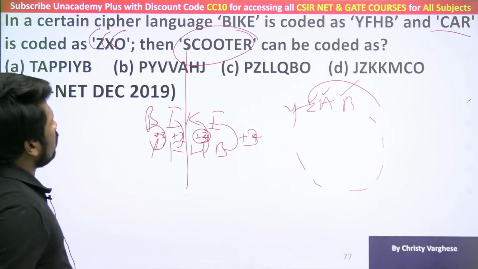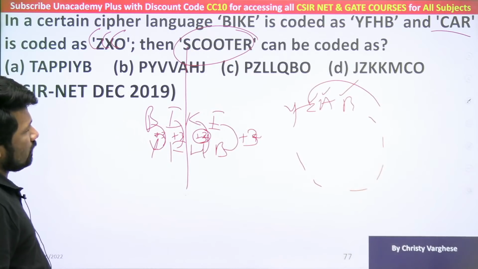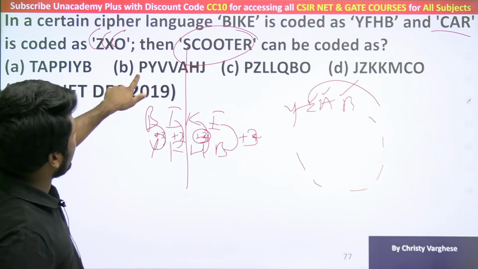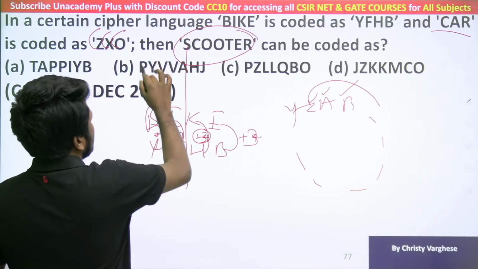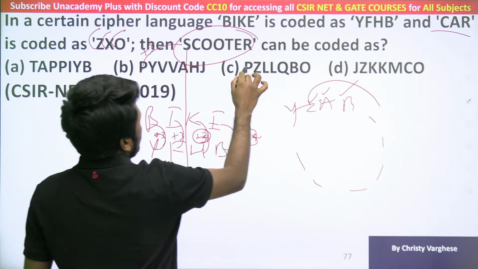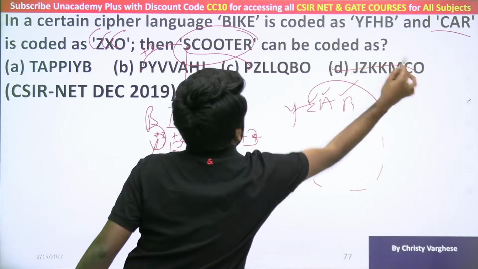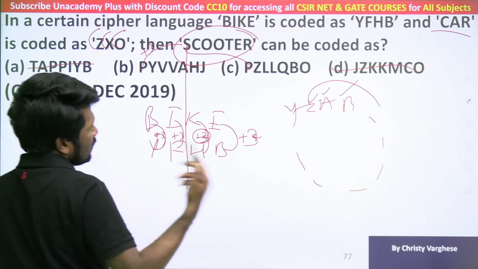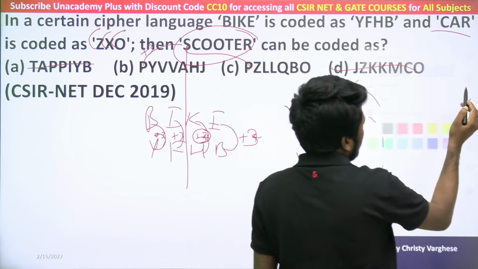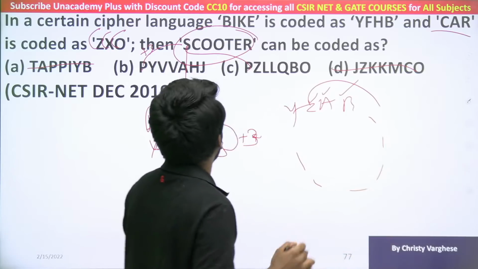Three letters forward from the answer options. PQRS is working, so this also is okay. So these 2 options are eliminated. Always check out the possibility of eliminating options, that can save more time.